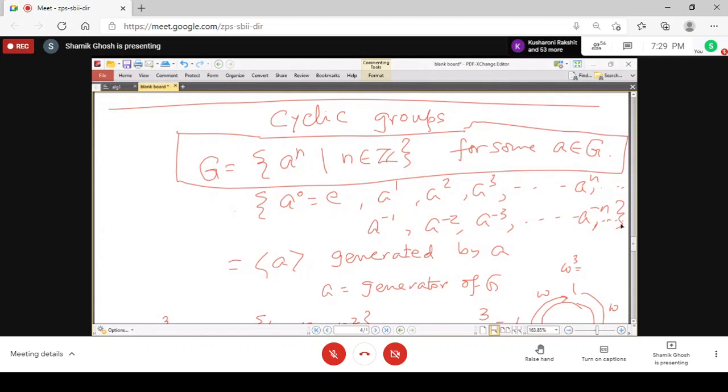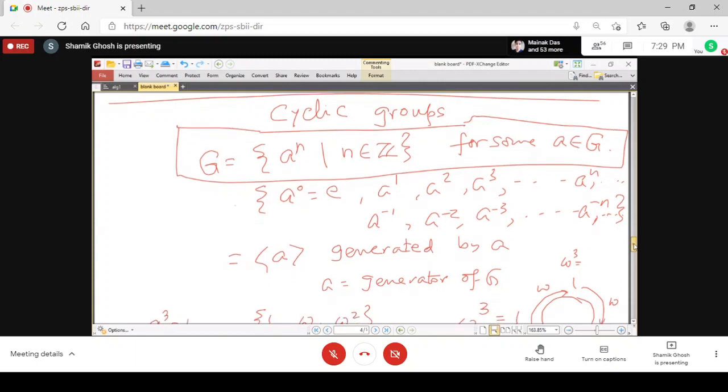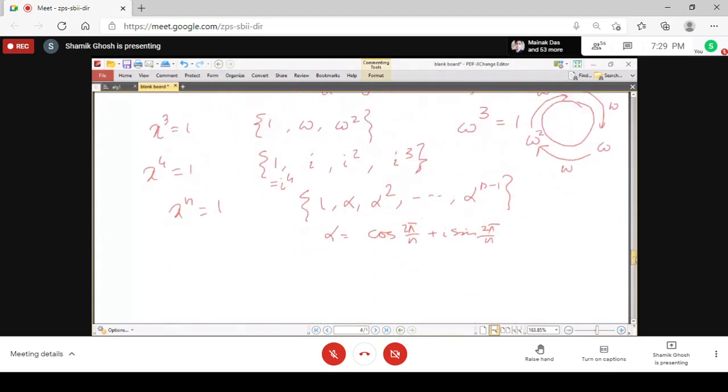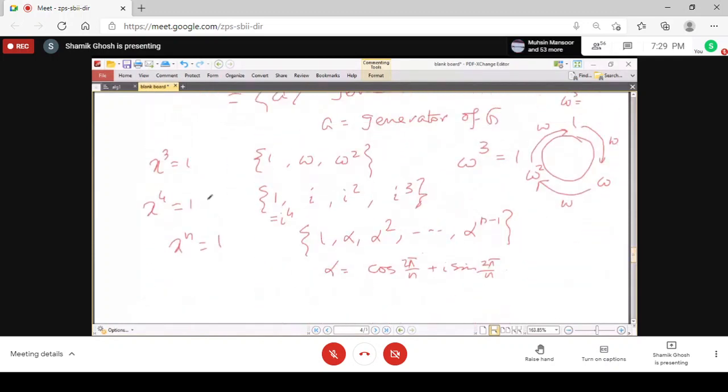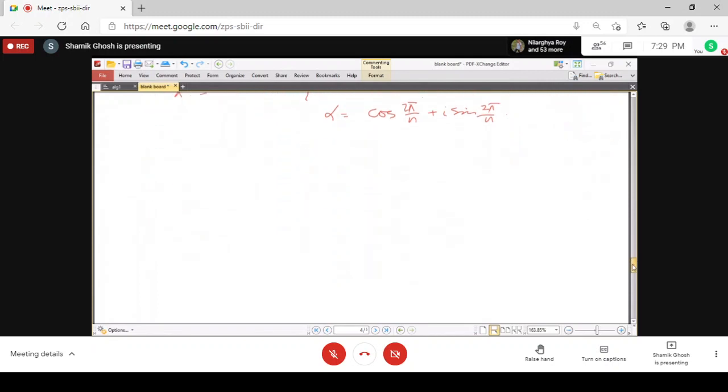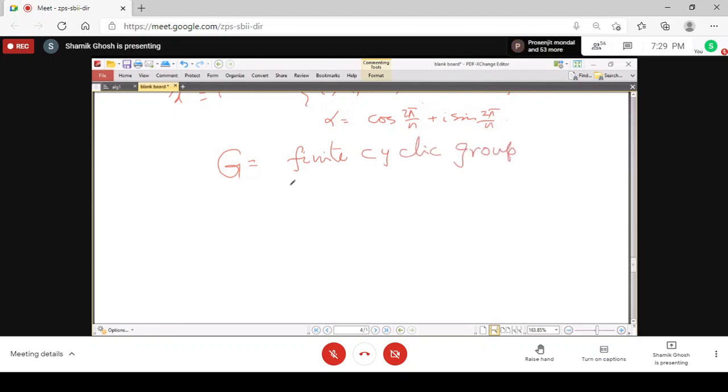Okay, I will come back to studying the infinite cyclic group, but first we finish studying finite cyclic groups. In finite cyclic groups, we will see that always it will be going around. Now, in general, let us see what is the nature, what is the structure, of the finite cyclic group. So suppose G is a finite cyclic group. The definition is that it is powers of some fixed element.